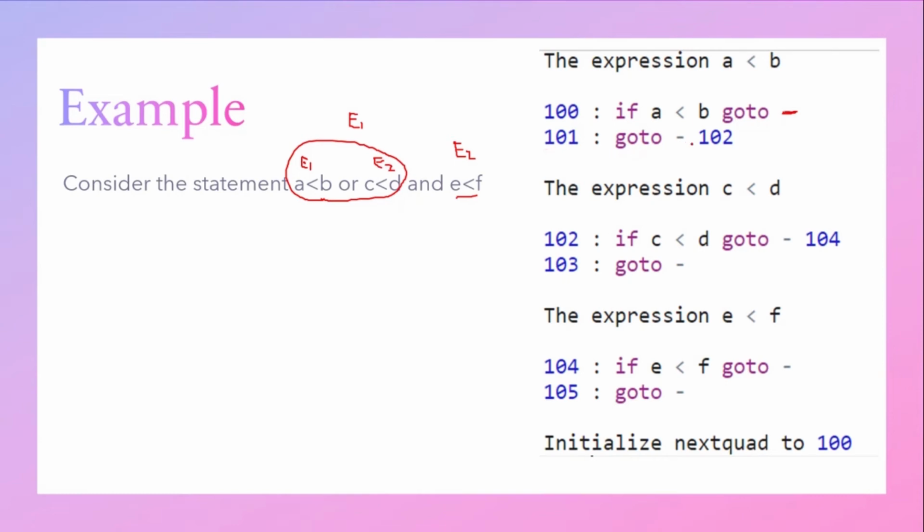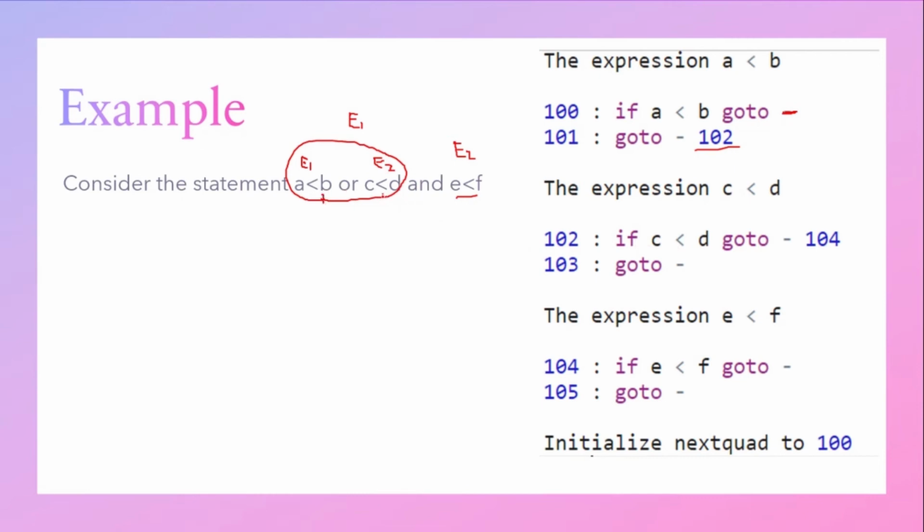Then in 101 we will have a goto statement. This goto statement will redirect to 102, so this goto will contain the condition where the next expression is checked. For the next expression C<D, it starts with 102. So what does it check? It checks whether C is less than D.